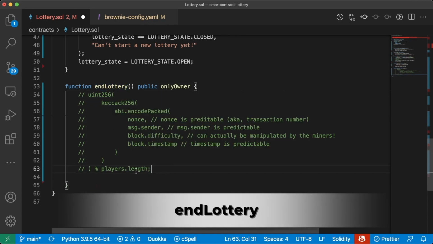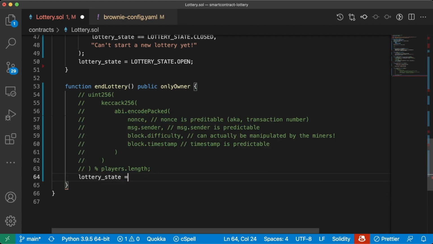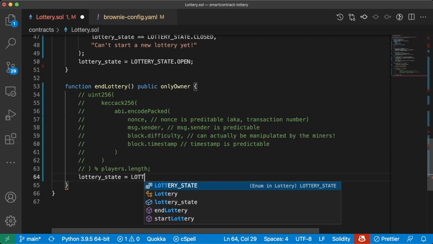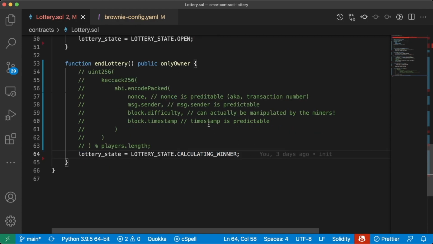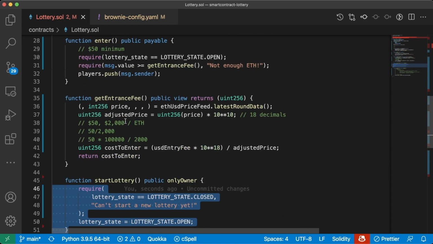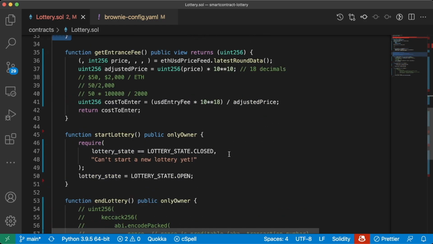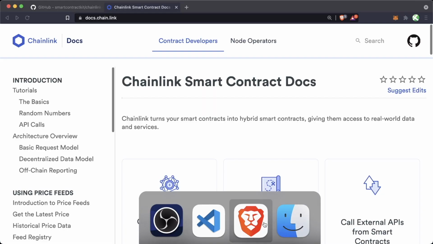So actually, before we even do that, we need to require. So before we even get a random number, let's change the state of our lottery. So now we'll do lottery state equals lottery state dot calculating winner. And while this is happening, no other functions can be called, right? This will lock out. Nobody can start a lottery and nobody can enter a lottery while we're calculating the winner. Awesome. So now that we know a little bit more about random numbers and everything that we're doing here, let's go ahead and try implementing this now.